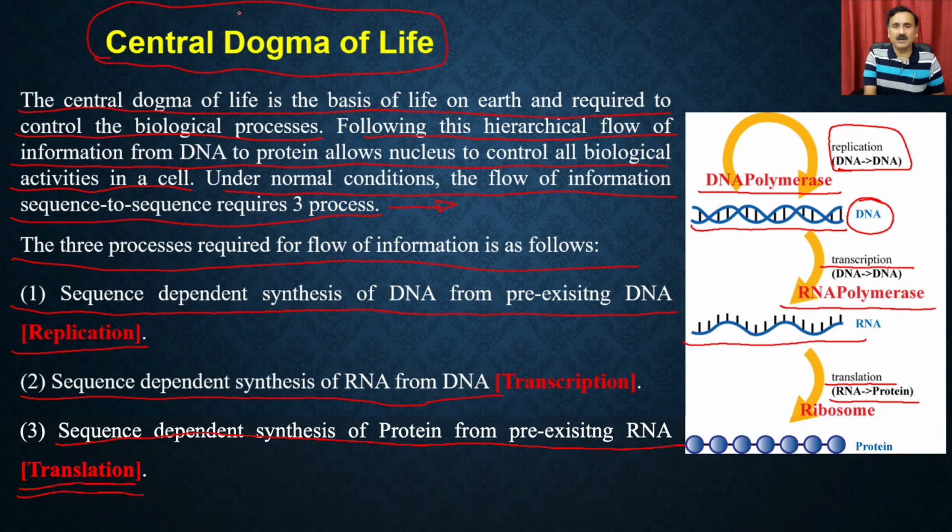So if you want to run the central dogma of life, or continue all the biological activities within the cell, you have to follow these three events. You have to synthesize the DNA from the pre-existing DNA, and that process is called replication. Then you have the sequence dependent synthesis of RNA from the DNA. That process is called transcription. And then you have the sequence dependent synthesis of proteins from the pre-existing RNA, and that process is called translation.